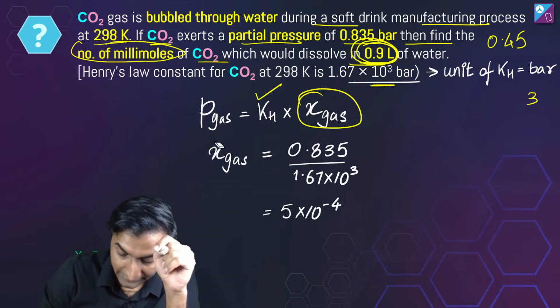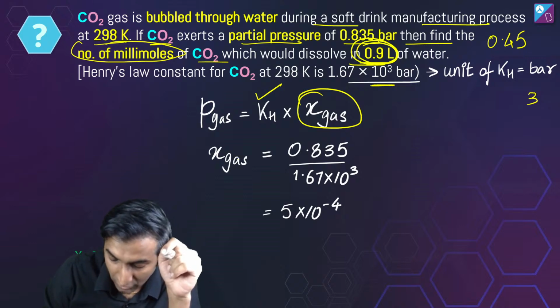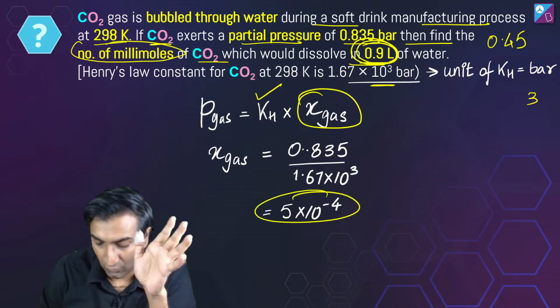Just by this, okay, that we've got. What do we need? We need to find moles. Sorry, mole fraction is already given. We need to find moles of CO2. If the mole fraction has been found, how will you find the moles? What is this going to be?